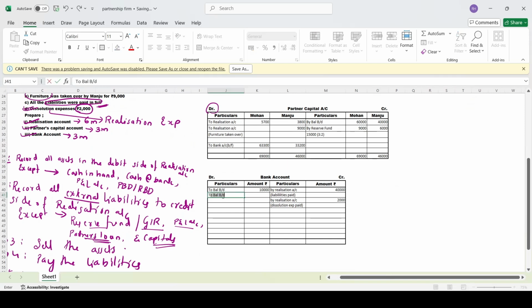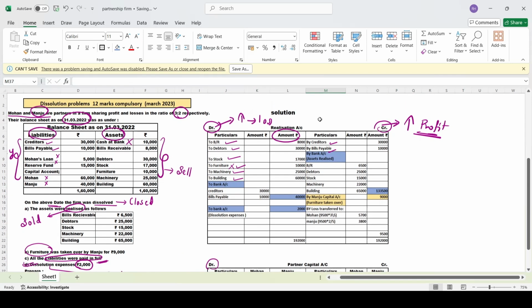To realization account, that is assets realized. How much? Do you remember the amount? 1,33,500. Ma'am, completed in the realization account. Now, entire bank, everything is completed.